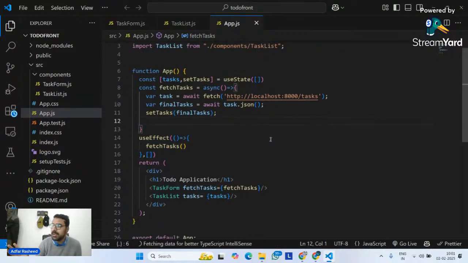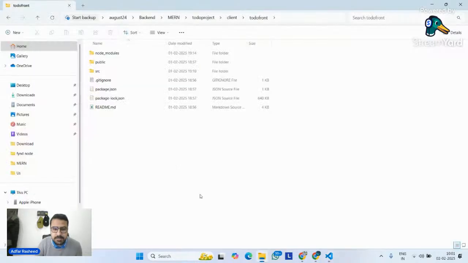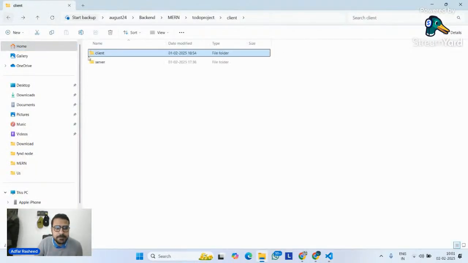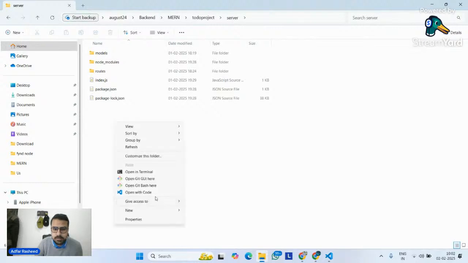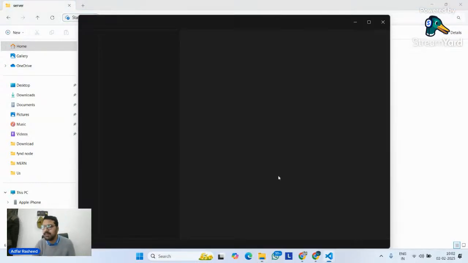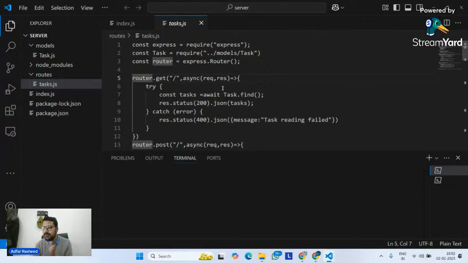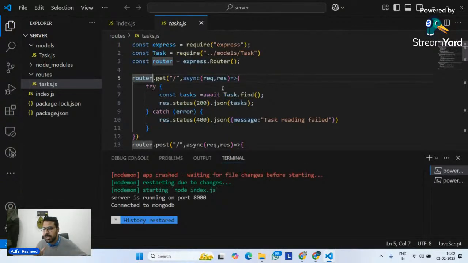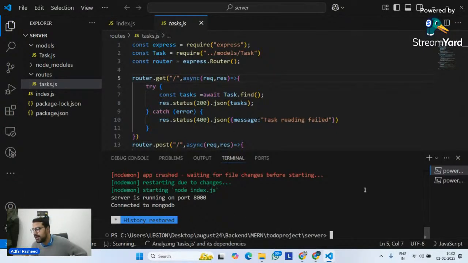So, quickly tell me in the chat if you remember yesterday's class. Whenever we have to integrate our front end with back end, how do we do that? In the meantime, let me set up the environment. Quickly tell me in the chat. Quickly, guys. Whenever we have to integrate our front end with the back end, meaning server, we should be able to send our requests from front end to back end. How do we do that? Very good. We use API integration. Instead of saying fetch, Karthik, let's say API integration because it can be done using fetch as well as using XHR. Okay. So instead of saying fetch, let's say API integration.